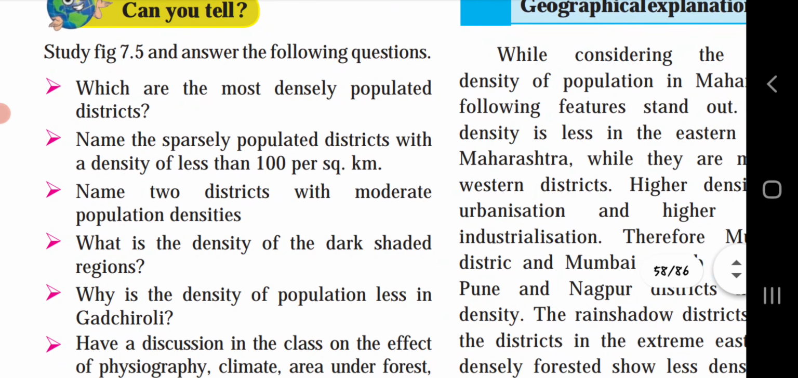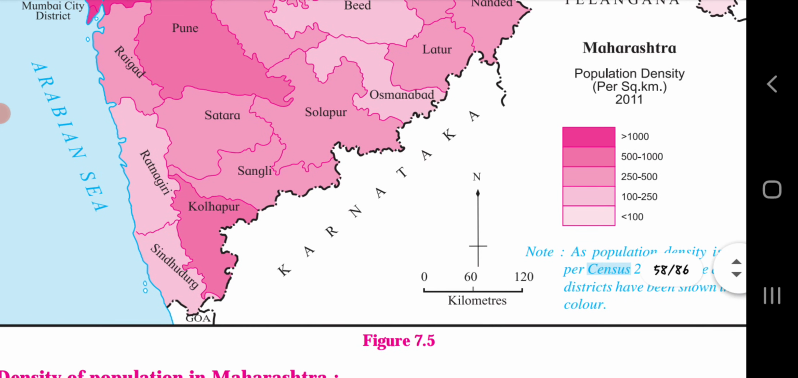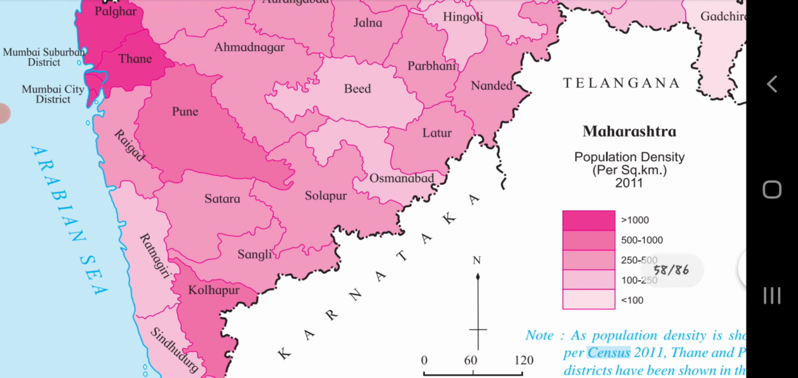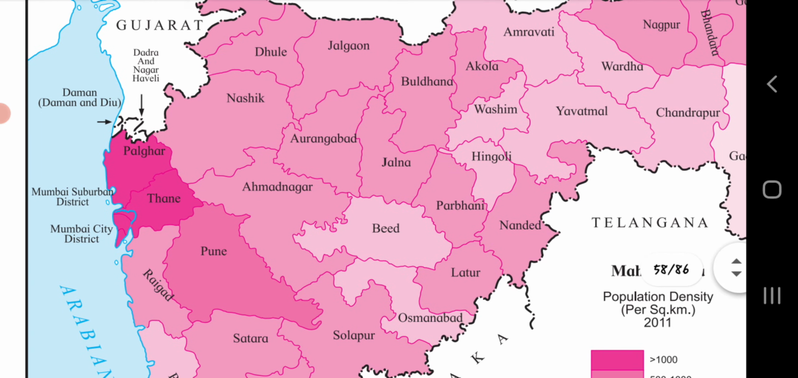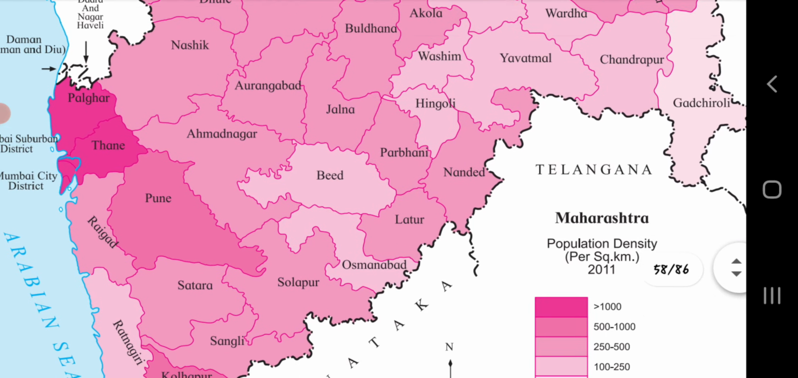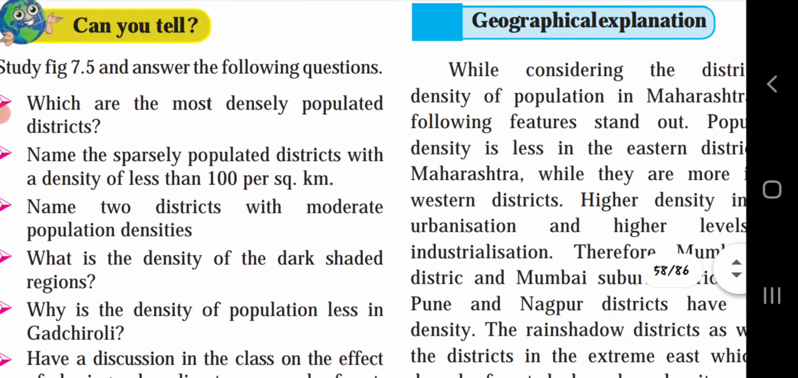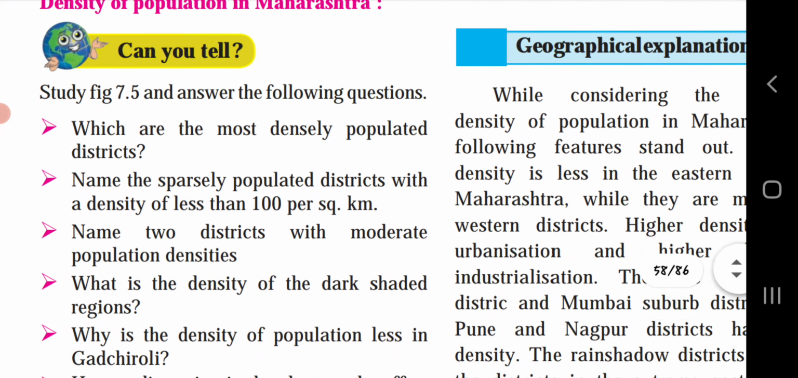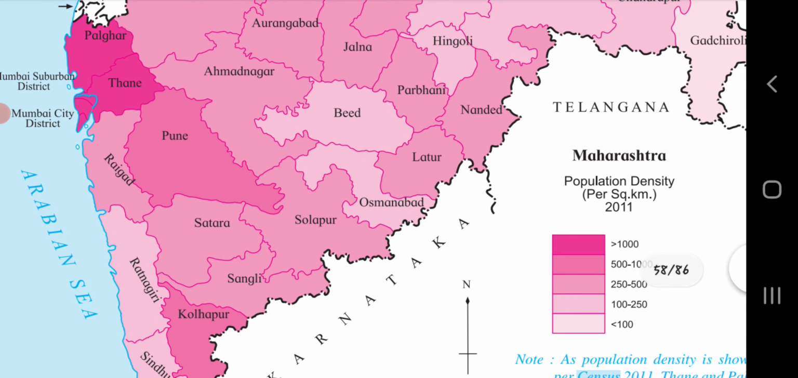Name two districts with moderate population densities. Moderate means not so high and not so low, that is, 250 to 500. If you see, Raigad, Satara, Sangli, Solapur, Latur, Nanded, Parbhani, many places are here. Next, what is the density of the dark shaded region? In the dark shaded region, Palghar and Thane, the density is more than 1000.